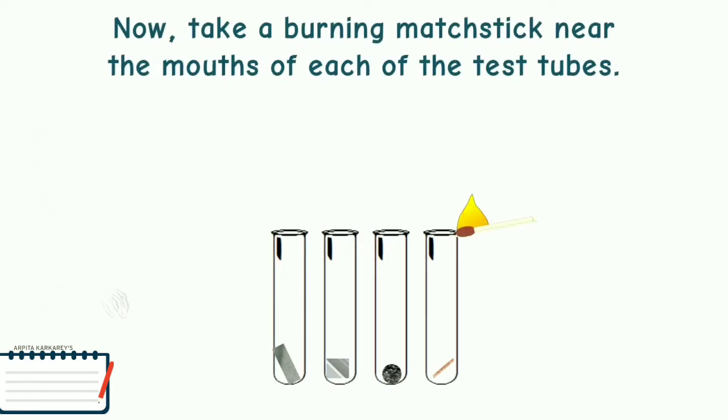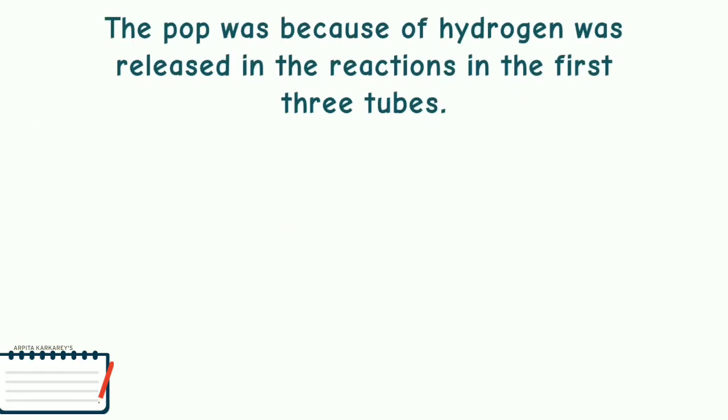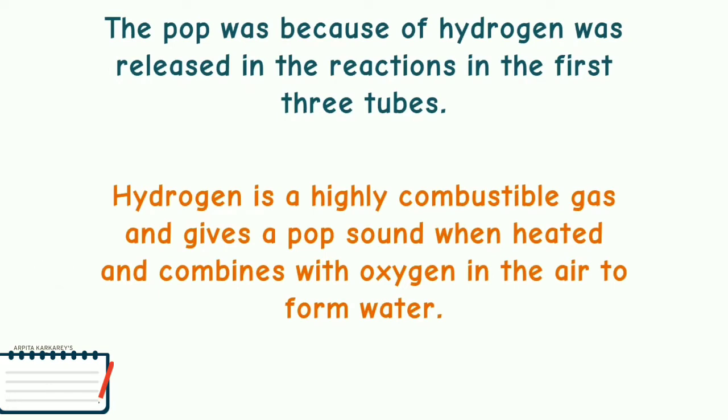Now take a burning matchstick near the mouth of each test tube like this. Then observe what happened. You will hear a slight pop sound on the first 3 test tubes and not on the fourth one, which contains copper. The pop was because hydrogen was released in the reaction in the first 3 test tubes. Why? Because hydrogen is a highly combustible gas and gives a pop sound when heated, as it combines with oxygen in the air to form water.